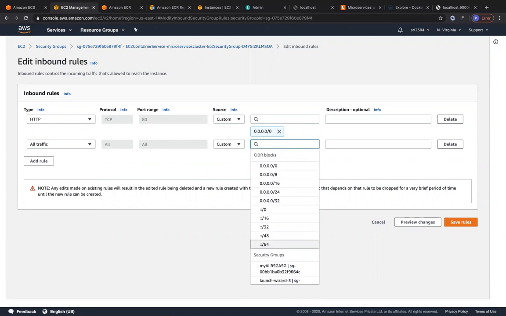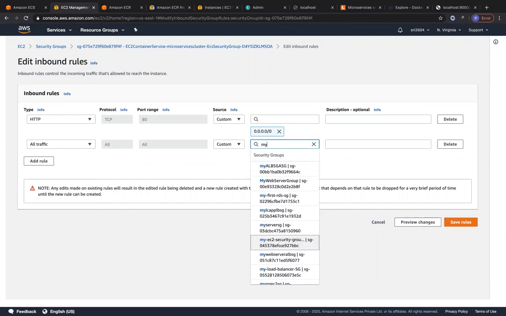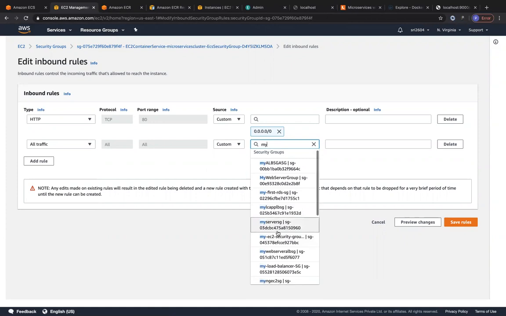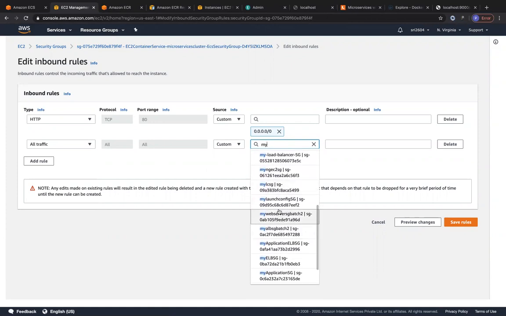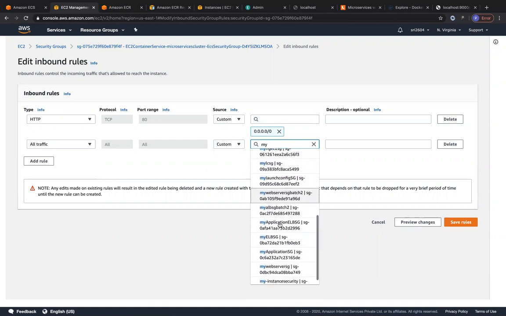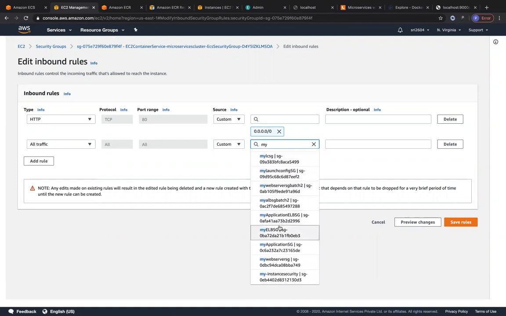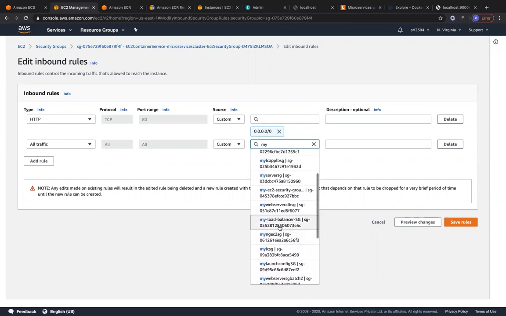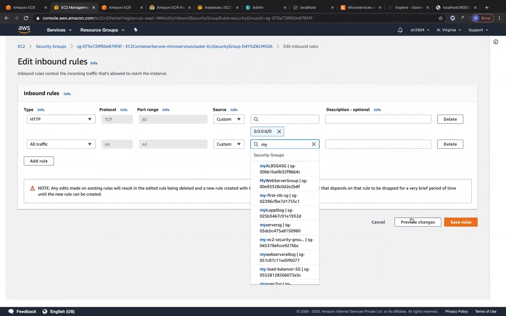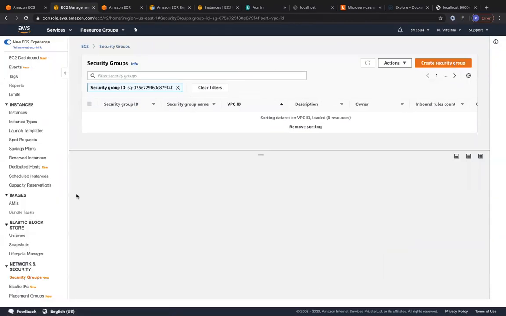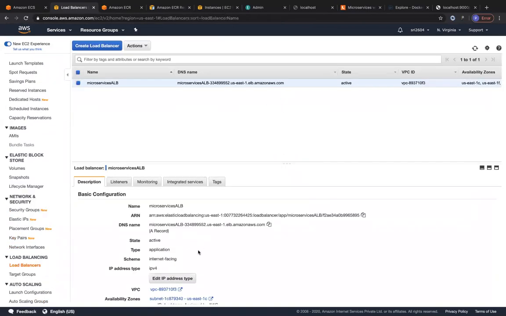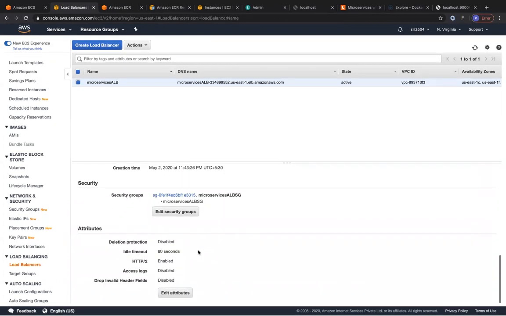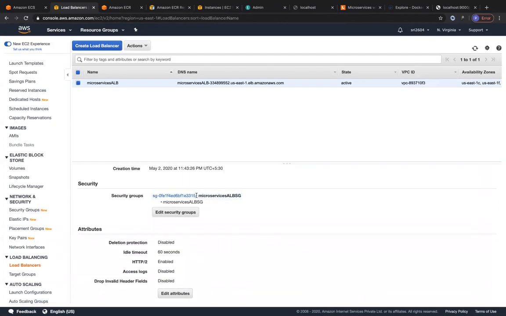So what did I call it? I think I called it my microservices, right? So is there my microservices anywhere? No, it's not there. Let me go ahead and get the security group of my load balancer from below. I'm not sure what I called it as. So it's called microservices ALB. So let me just copy this security group ID.